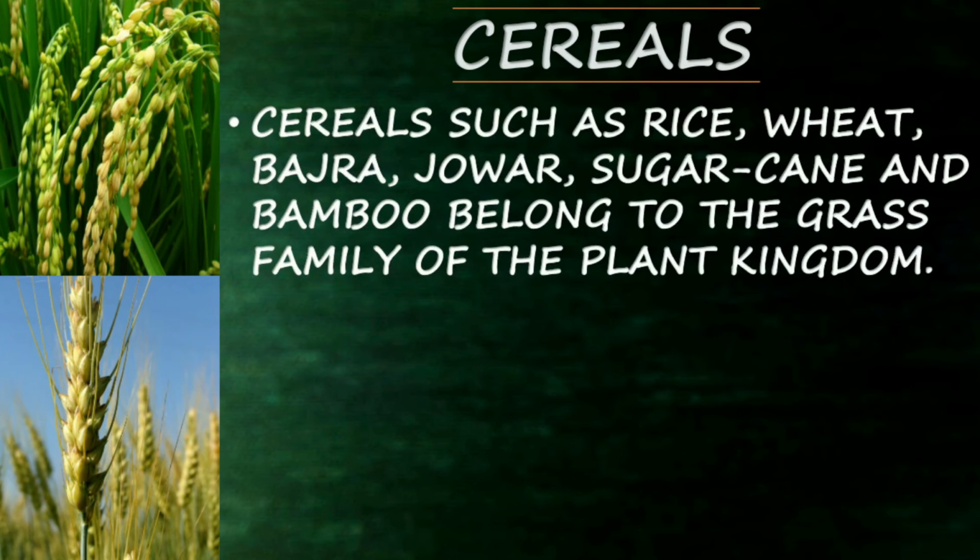Cereals. So you can see the pictures. These are known as cereals, like rice, wheat and sugarcane. Cereals such as rice, wheat, bajra, jowar, sugarcane and bamboo belong to the grass family of the plant kingdom. So see the picture clearly, children. Grasses are smaller in size and these cereals are the same as grasses, but larger in size. But they come under the family of grasses in the plant kingdom.